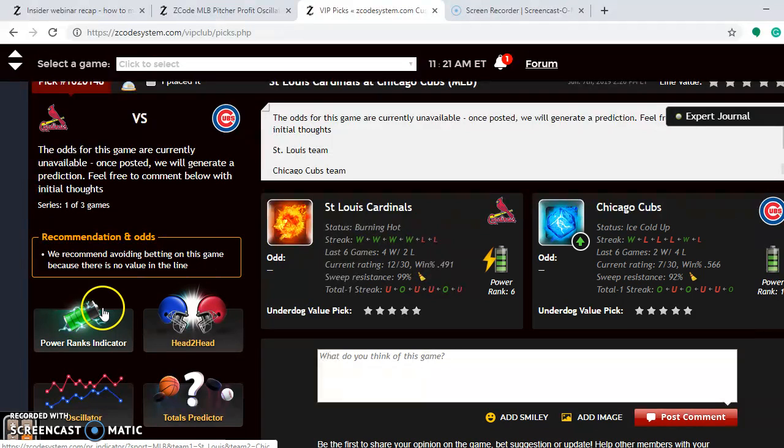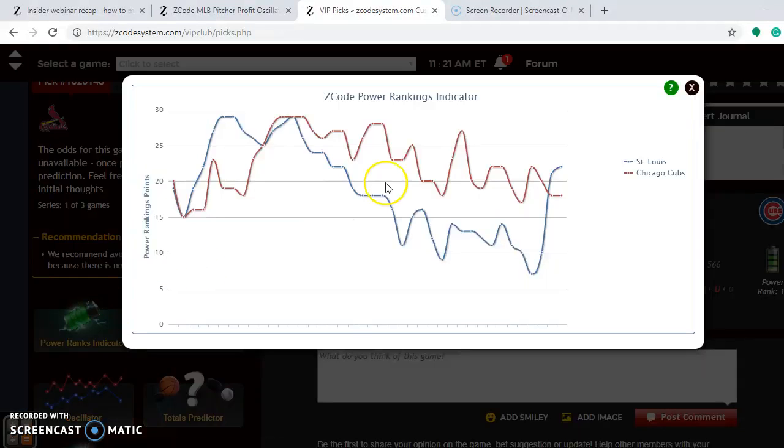If you look at the power ranking indicator to see what's happening with the two teams at the moment, you see here the Cardinals are trending way up after being down here at +7 on May 30th. They're all the way up now to +22, and the Cubs here are down at +18.